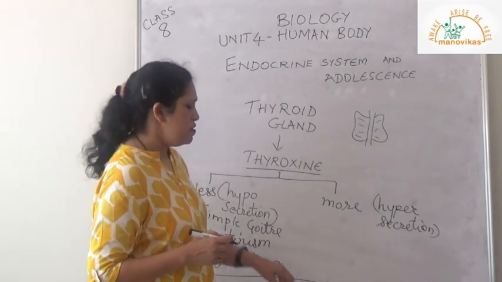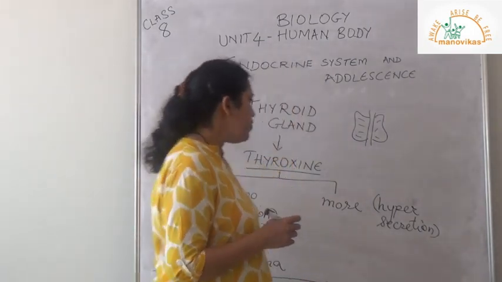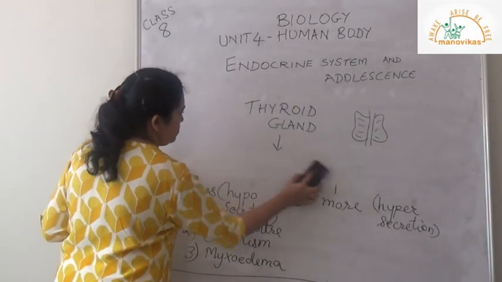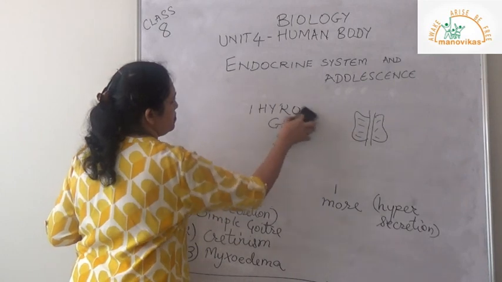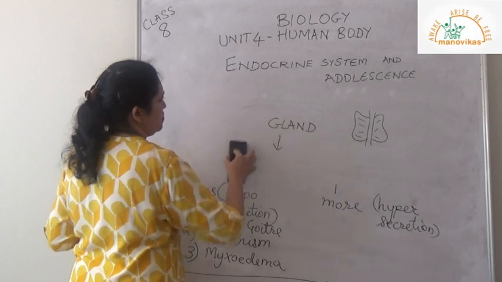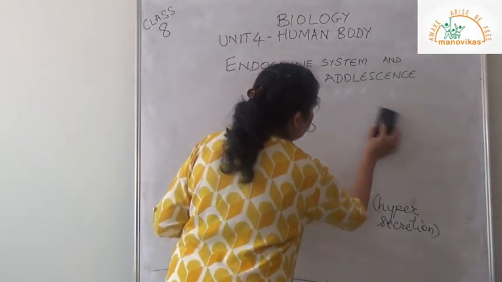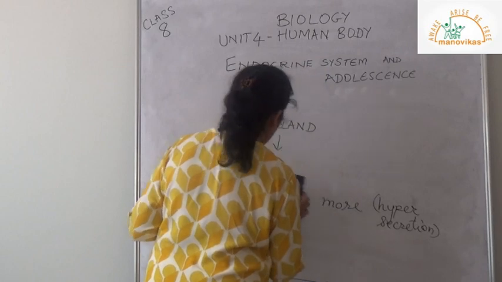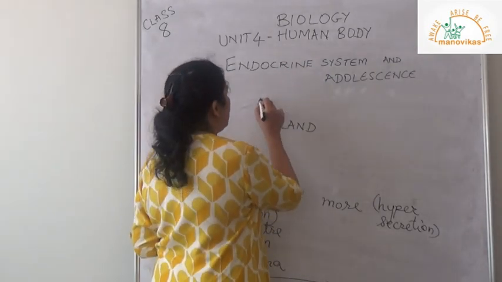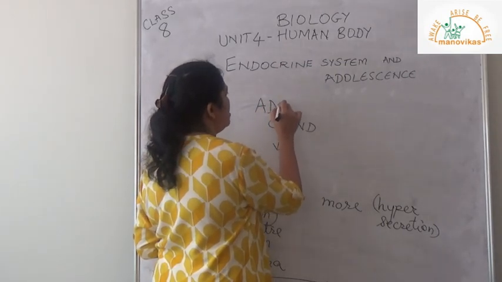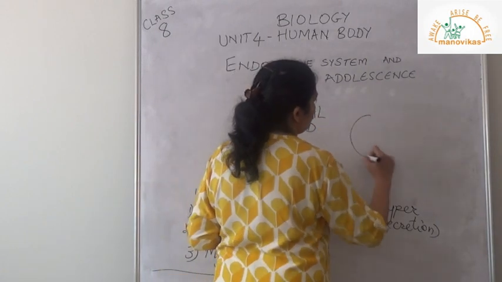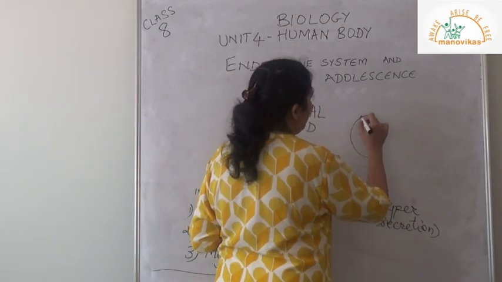Now, the next is adrenal gland. The adrenal gland is situated on top of the kidneys like cap-like structures. There's a pair, so on each kidney there's one.